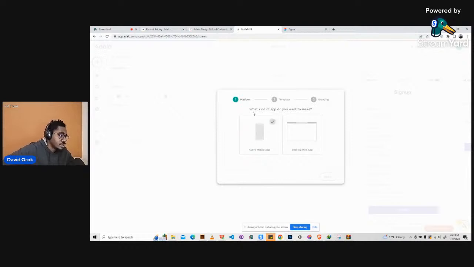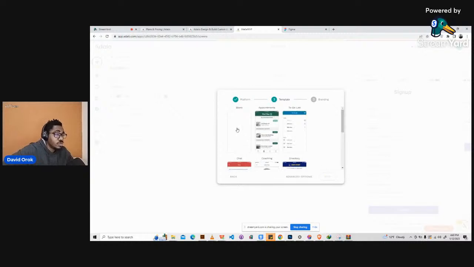When you click on it, it asks you what kind of app you want to make. Do you want to make a native mobile application, or a desktop web application? For now, we're still working on native mobile application, and next week we're going to start working on desktop web application, right? So I select native mobile application and click on next. Then here, it's asking me to choose a template. I don't want to use any other template. I just want to use a blank template. So I click on blank, then I click on next.